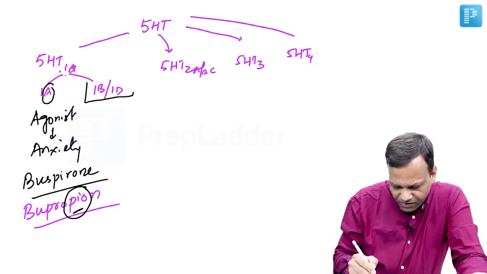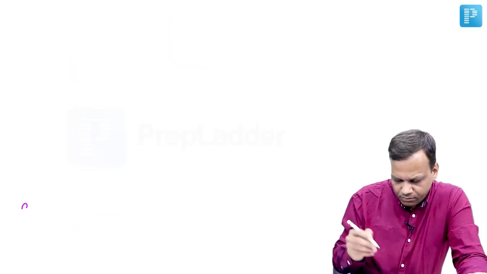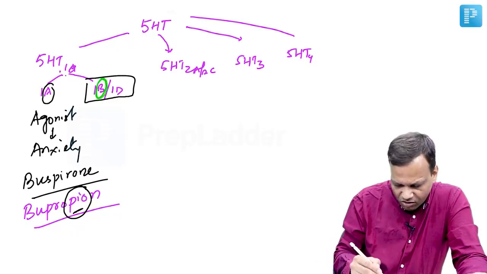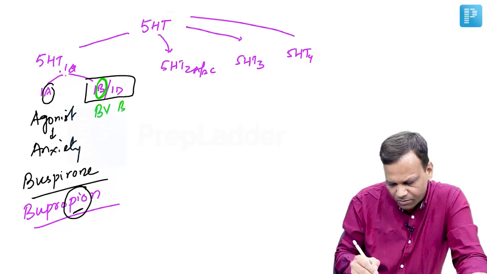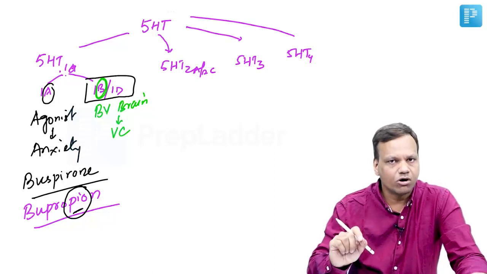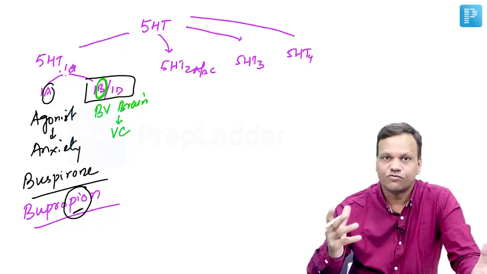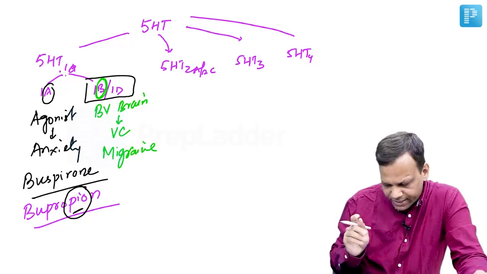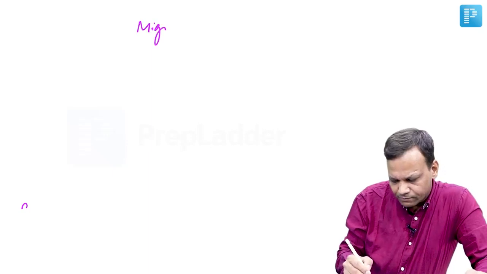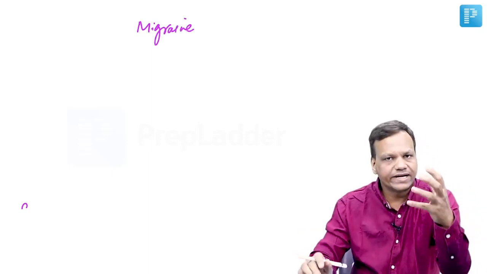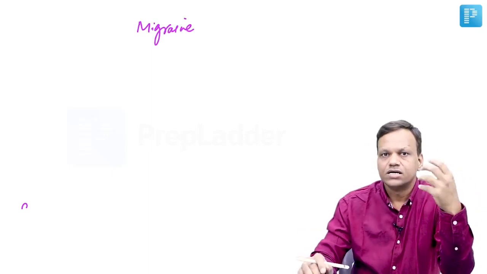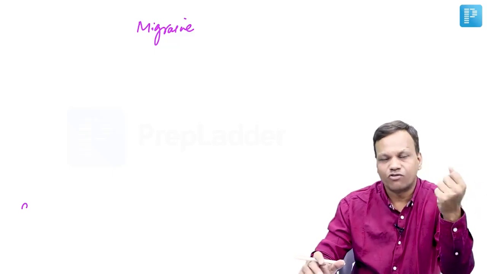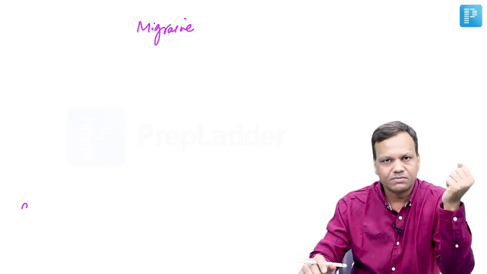Then 5-HT1B, 1D receptors, they are present in B for blood vessels of brain. They are present in blood vessels of brain and they cause vasoconstriction. And in which condition do we want to cause vasoconstriction in the brain? Yes, for headache. So these are the drugs which are used in migraine. So quickly discussing a little bit about migraine. The patient usually presents with a unilateral pulsatile headache. There are symptoms of aura sometimes, like photophobia, phonophobia, and other symptoms.